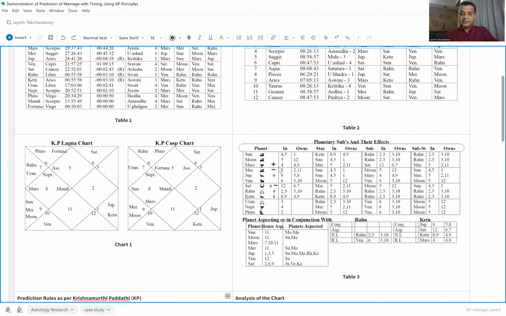So let's look at the location of the Sun. Sun here in the KP Lagna chart is in the 5th house, but as we can see in the cusp chart, it is in the 4th house.